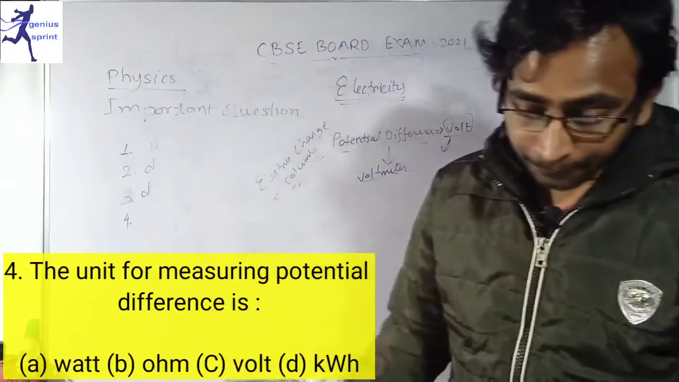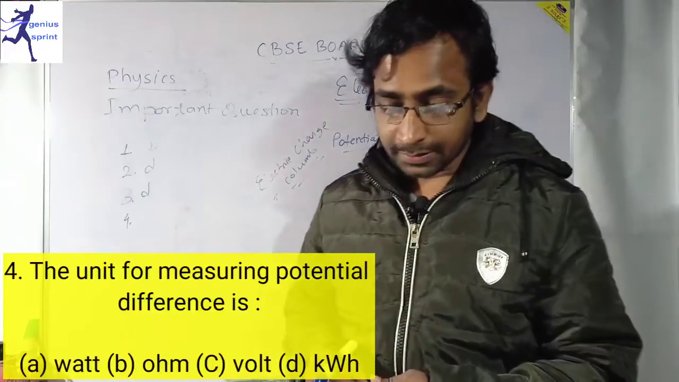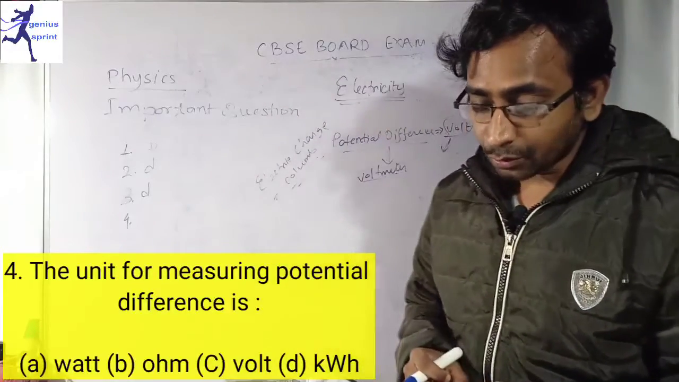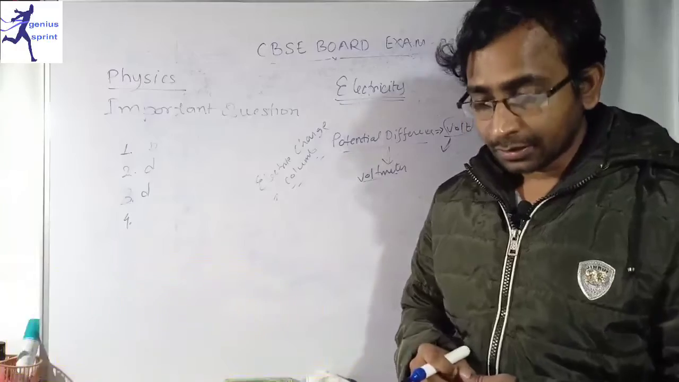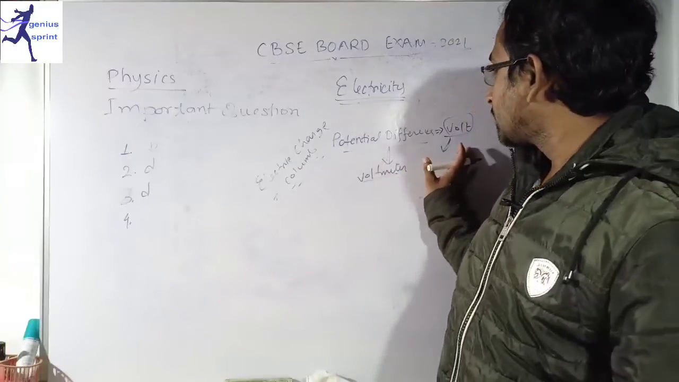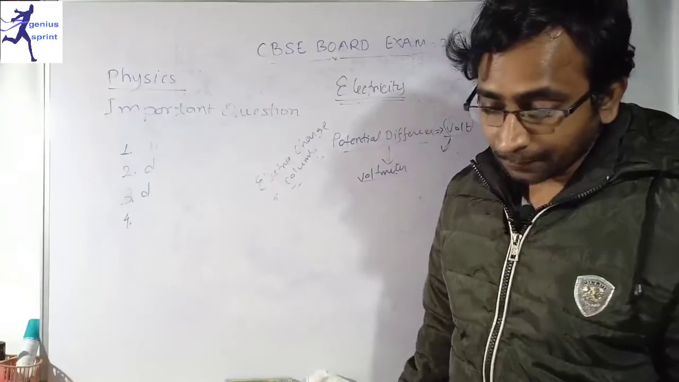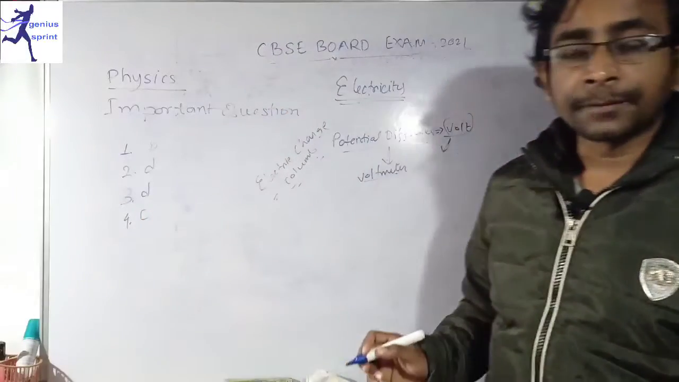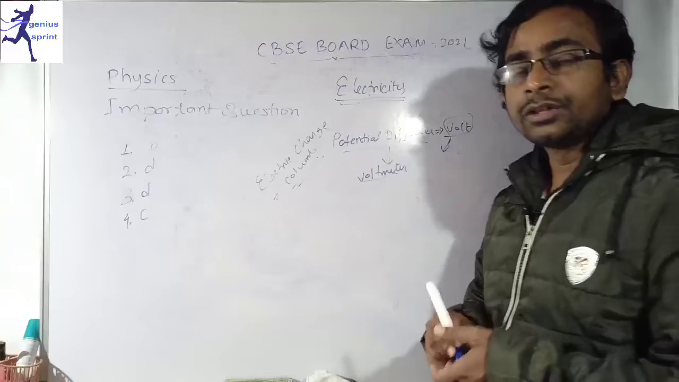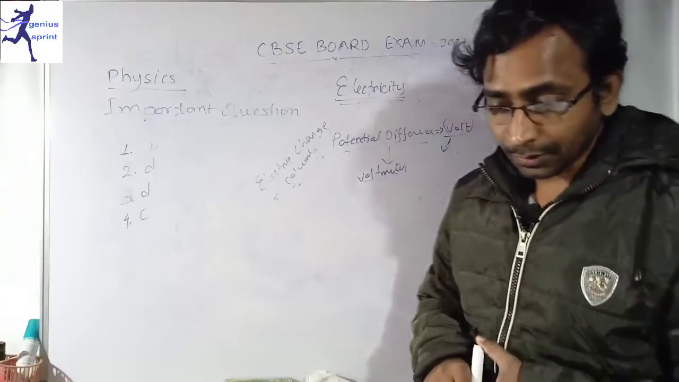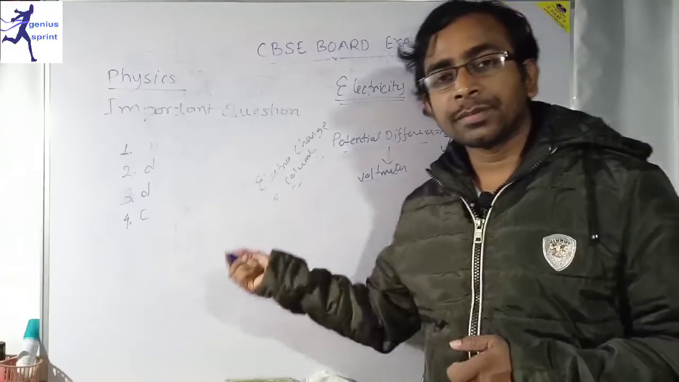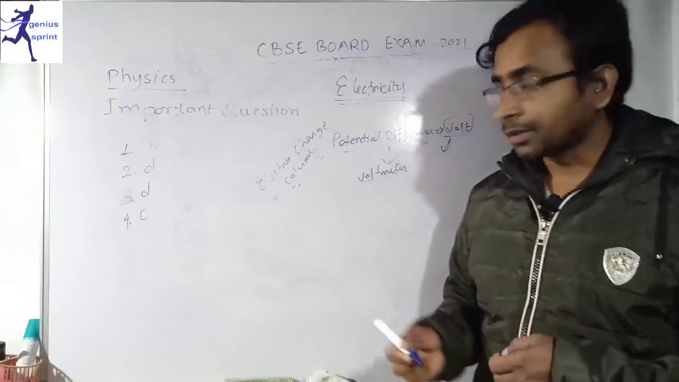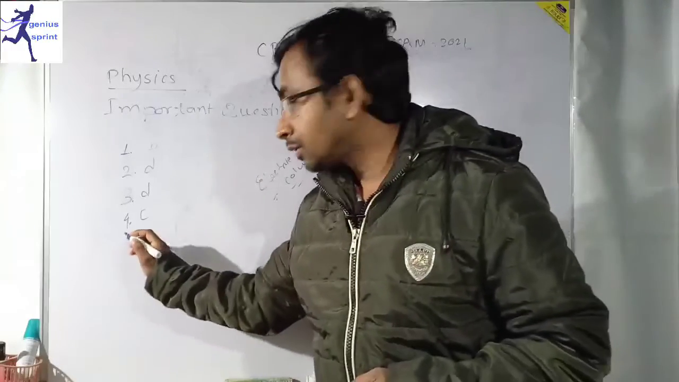So option A is what? Option B is ohms, option C is volt, and option D is kilowatt. As I already told you, it is volt. So option C is correct. Question number 4 is option C. All of you know that the unit of potential difference is volt, and the device used for measuring it is voltmeter. Next, let's move on to the next question.